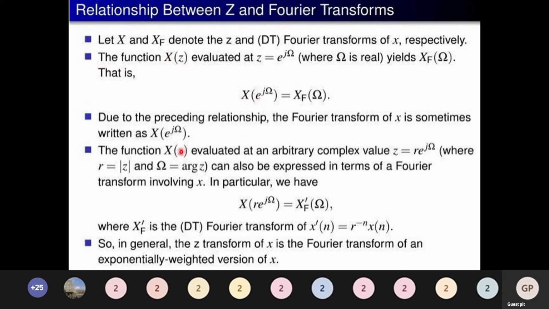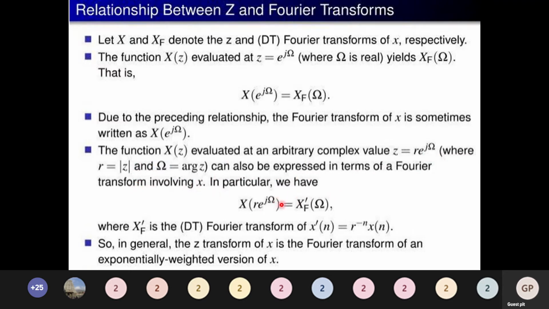The function X(z) evaluated at an arbitrary complex value z = r e^{jω}, where r = |z| and ω = arg z, can also be expressed in terms of a Fourier transform involving x.